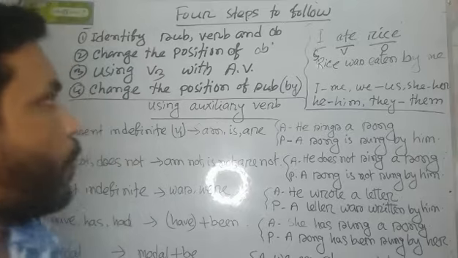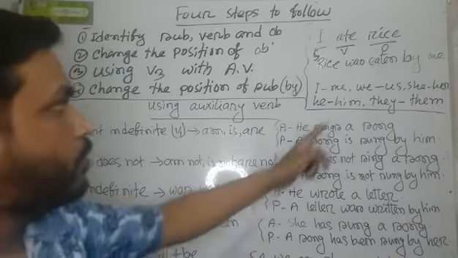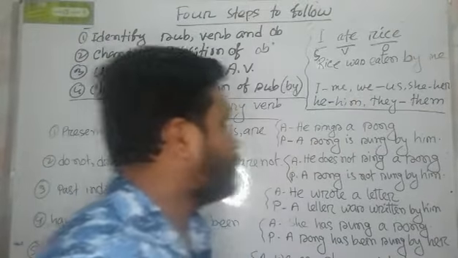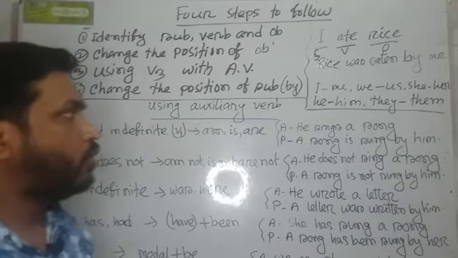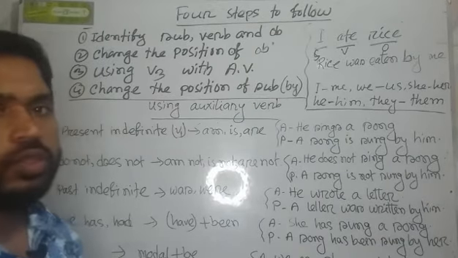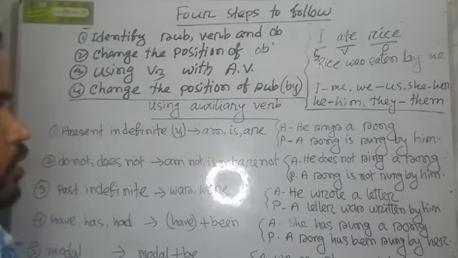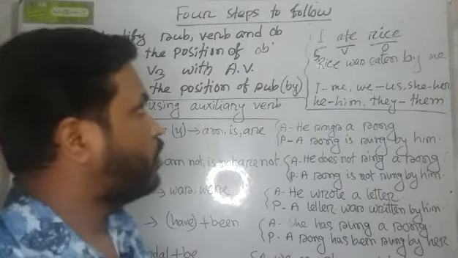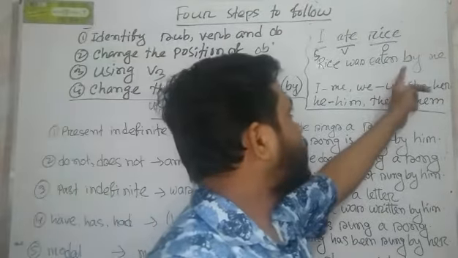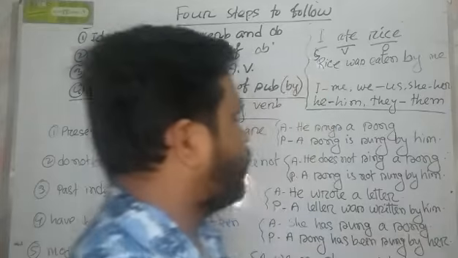We usually use by as preposition. Sometimes we have to use to, at, with, but most often we have to use by before object.